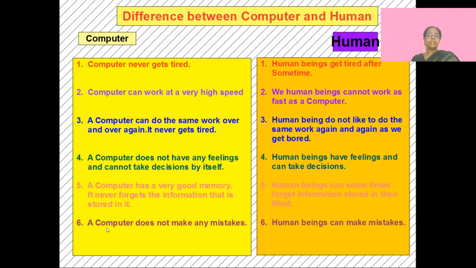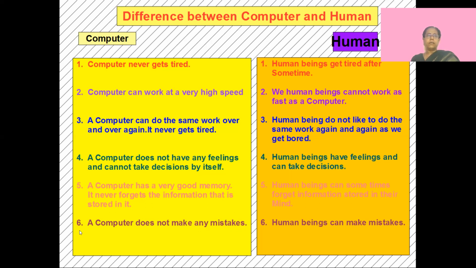The sixth one is computer does not make any mistakes, but human beings can make mistakes. You can make mistakes in your spelling. Though you learn the spellings, you might write a wrong spelling. You can make mistakes. The teacher asked you to do something, but you do something else. But whatever instructions you give to the computer, it will do exactly according to that instruction. It never makes mistakes.